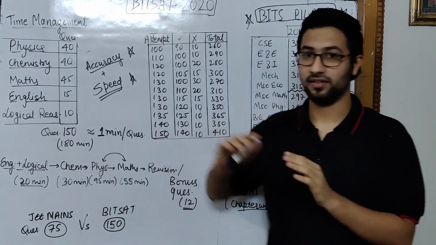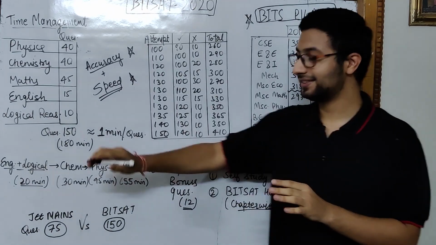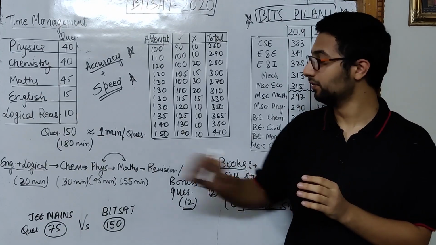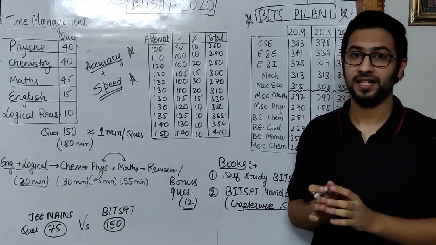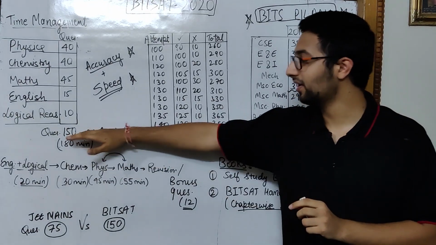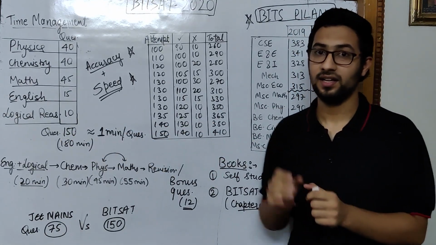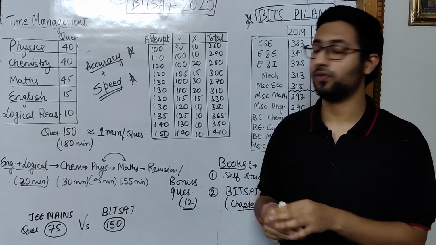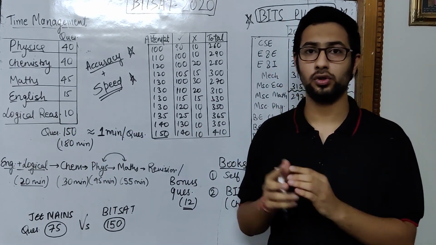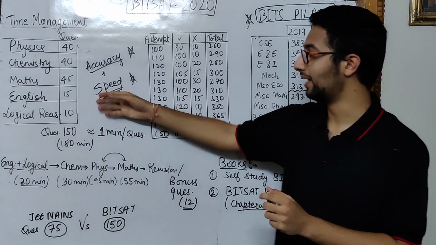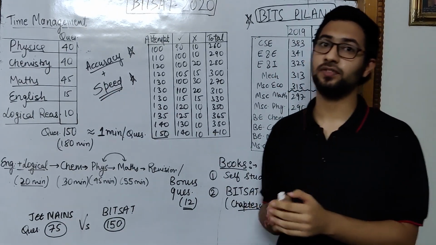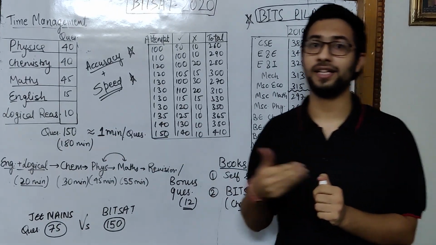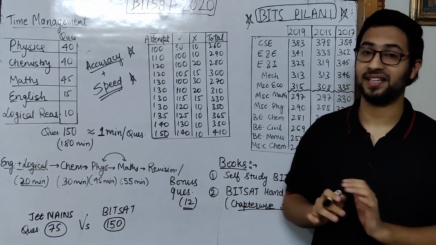First of all, let's talk about the total number of questions. In the BITSAT examination we have 180 minutes, meaning 3 hours, in which we have to attempt 150 questions. If we attempt all the 150 questions, then we are going to get 12 bonus questions. What if you attempt approximately 140 questions? Then you should also attempt 10 more questions to get 12 bonus questions. Now what is the strategy to attempt the maximum number of questions and gain maximum marks? So let's talk about time management.